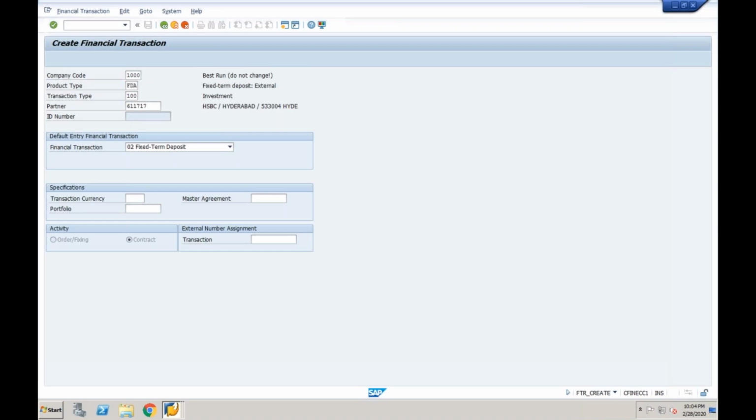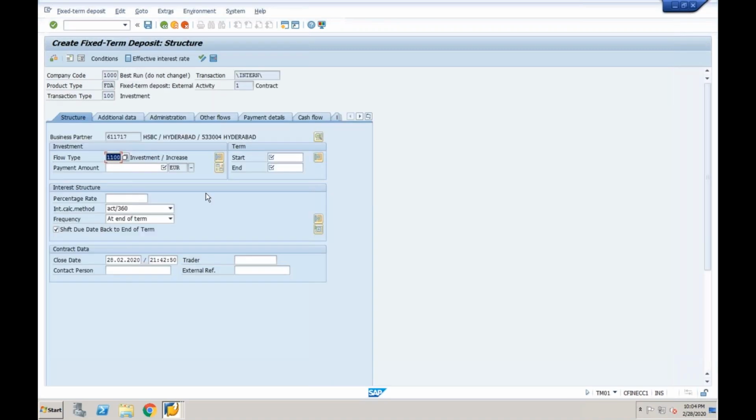Click enter. Now it will move like this. What is this flow type? What will it do? It will go and update the cash management and other stuff. How does this 1100 get updated with this product type and transaction type? We have assigned it, right? So you understand somewhat, right?